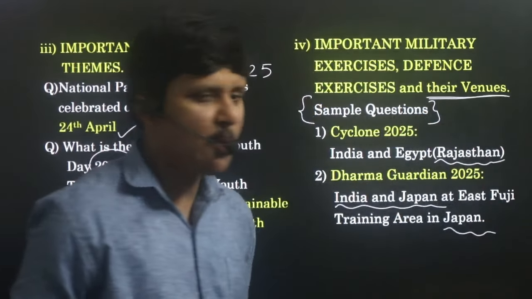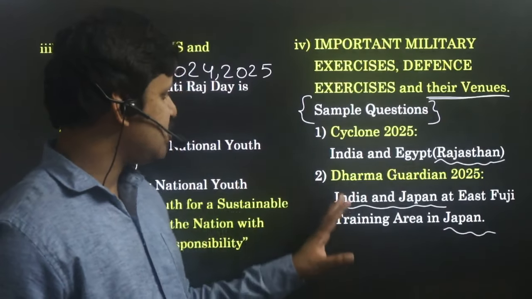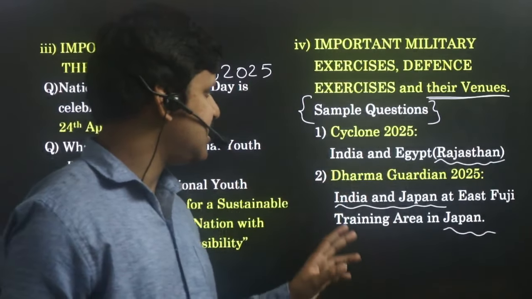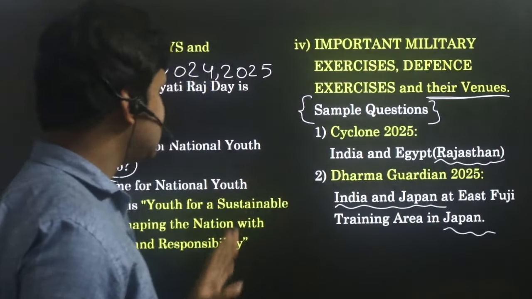That means what is that venue? Like that, again make notes of around 20 to 25 which you feel are important. Just read them, those are enough.